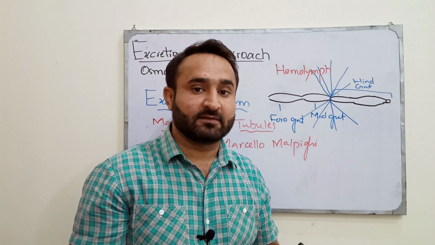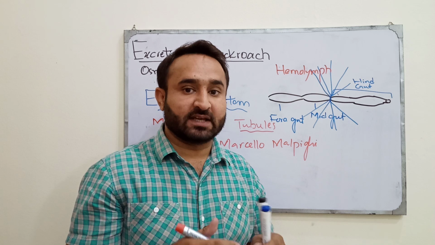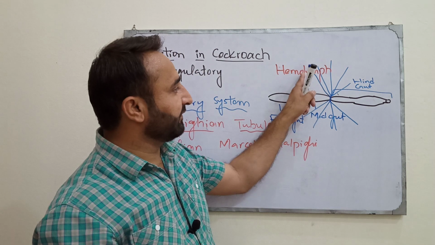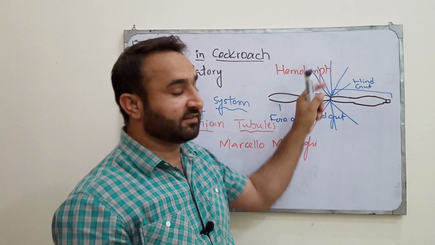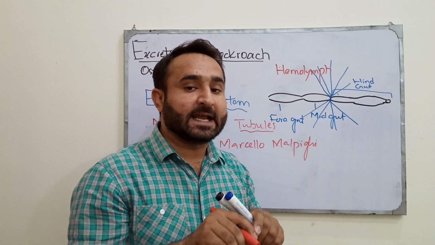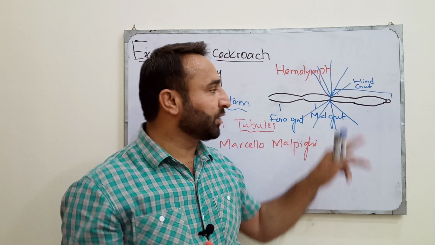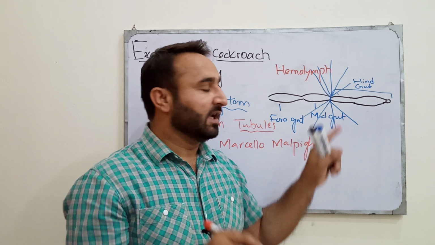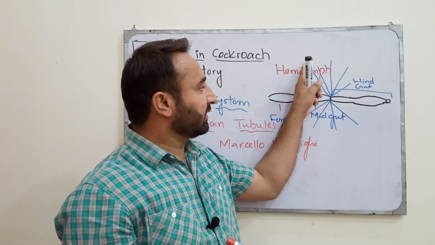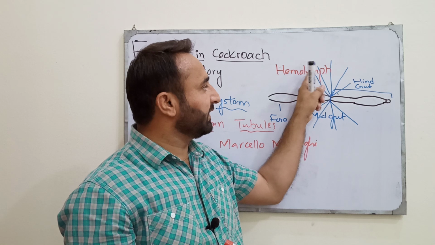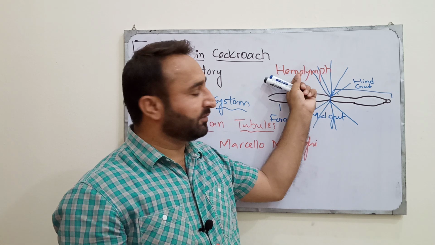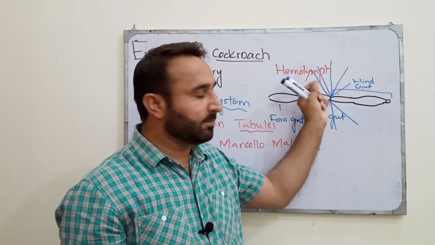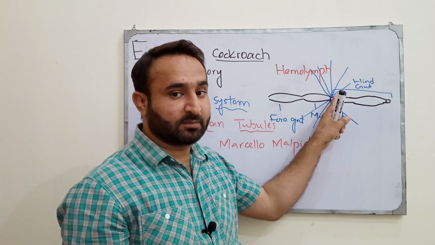Hemolymph also has the nitrogenous waste as the excretory waste. Excretory waste will be absorbed by these blind-end Malpighian tubules. They don't have any openings over there. They are blind. They are closed. The epithelial covering of these Malpighian tubules will absorb the excretory waste from the hemolymph, which will be put into the small intestine.